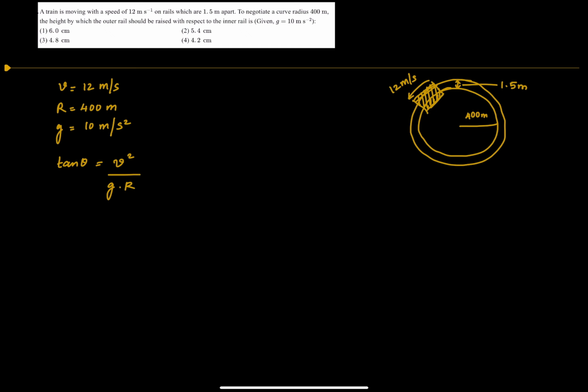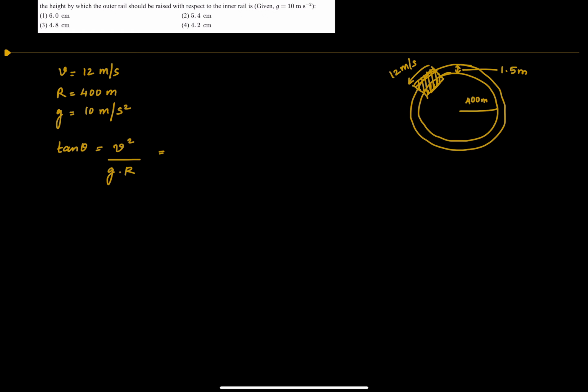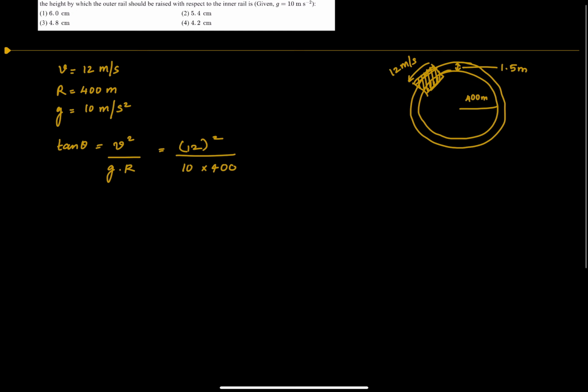So let's plug in the values for the equation into the formula. The speed of the train is 12 meters per second, so 12 square. g is 10 meters per second squared as given in the question, into r, which is 400. So solving this, we get tan theta is equal to 0.036.